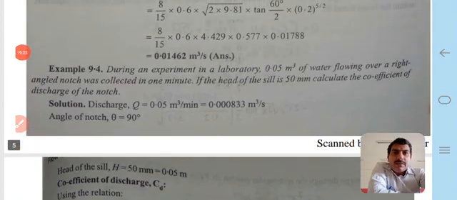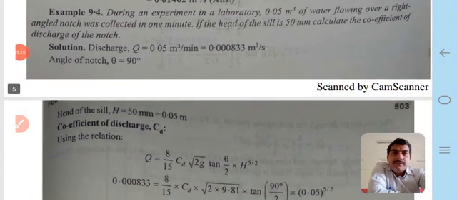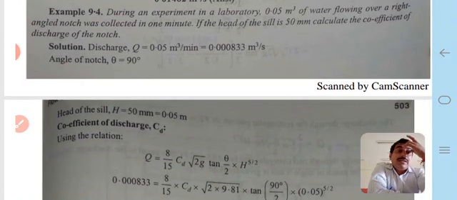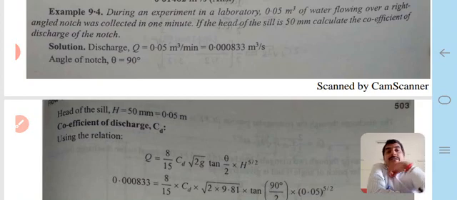Another type of example. During an experiment in a laboratory, 0.05 meter cube of water, that is the discharge, flowing over a right angled notch was collected in 1 minute.